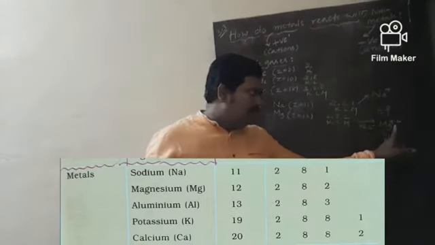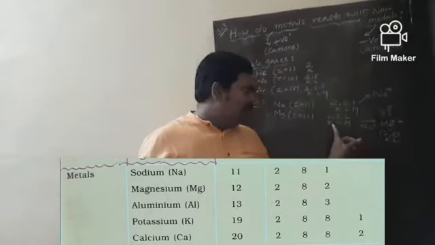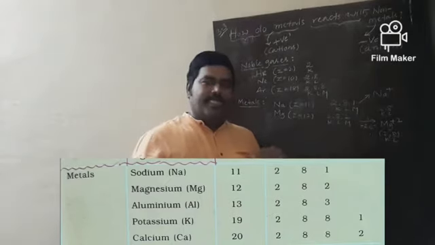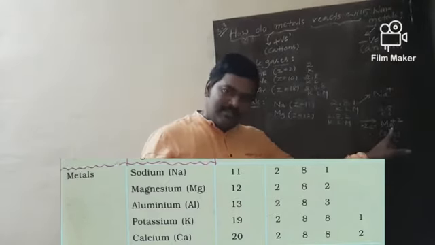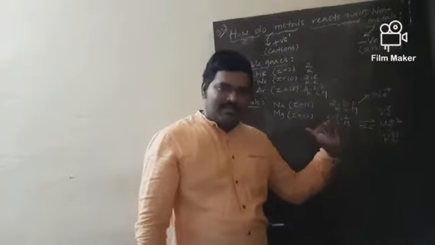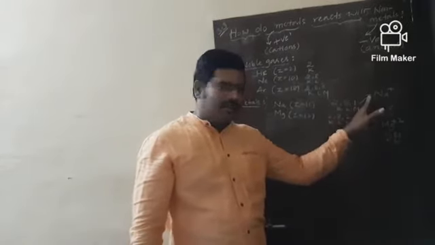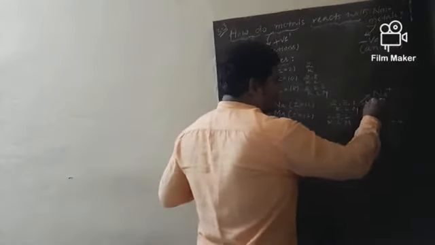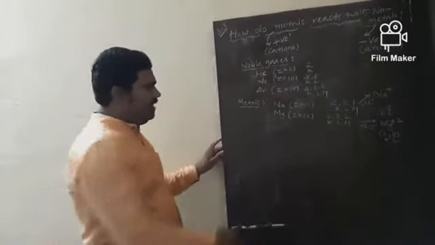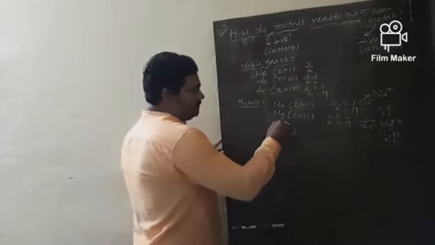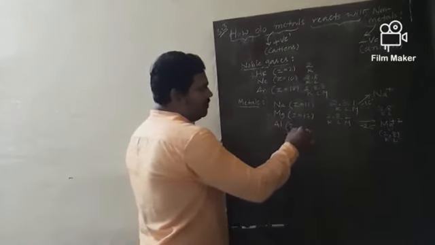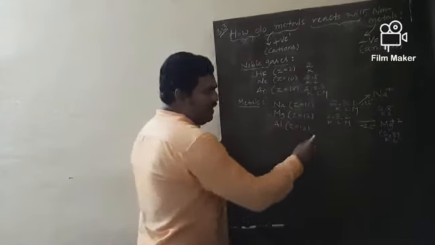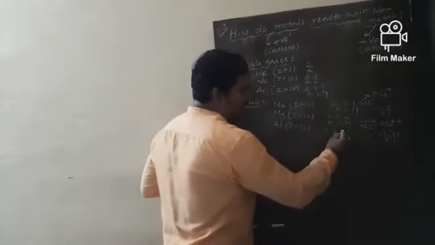So Mg2+ is more stable compared with Mg, 2, 8, 2. Here the number of electrons is less than the number of protons. So sodium would lose 1 electron and magnesium would lose 2 electrons to attain stability. Now aluminum, atomic number 13, configuration 2, 8, 3.